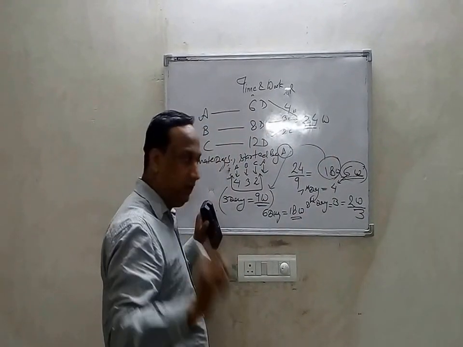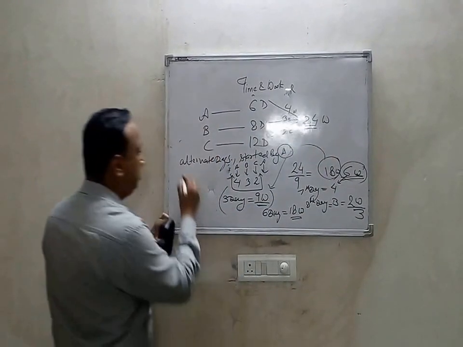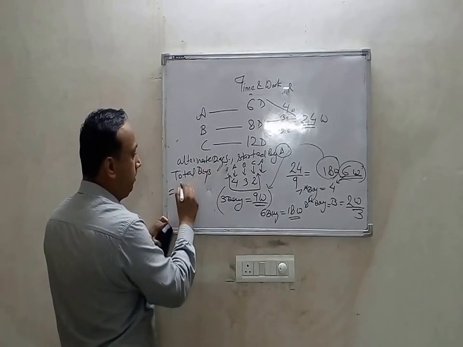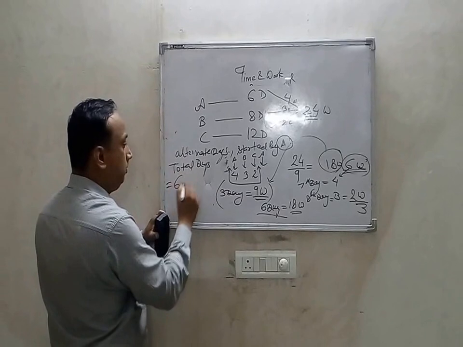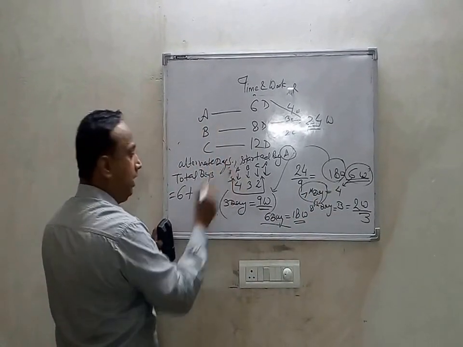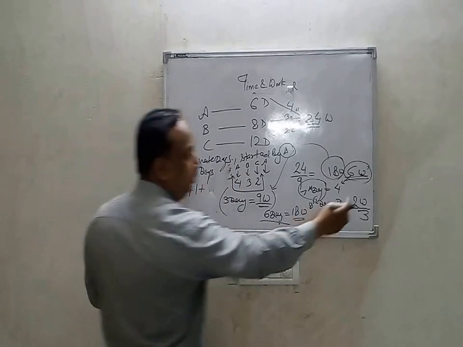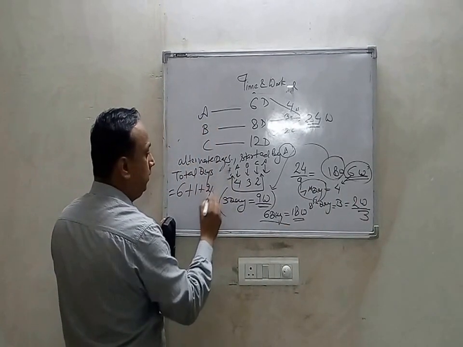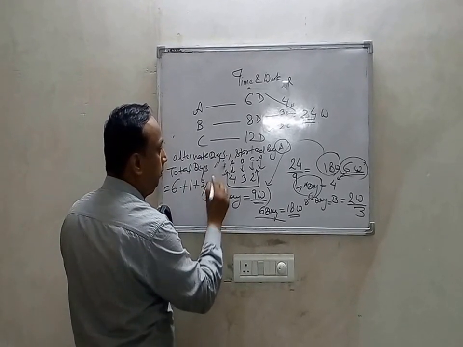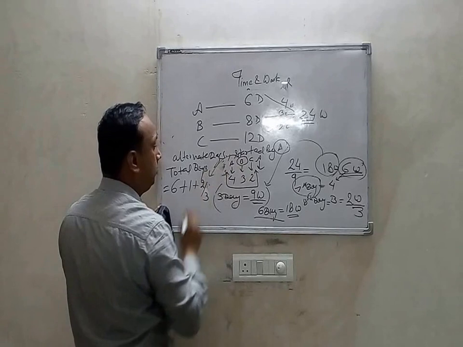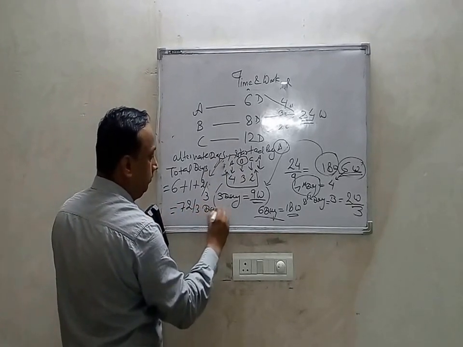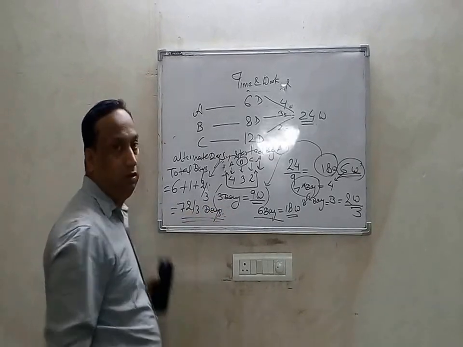So the total days will be these 6 days, plus 1 day performed by A, plus 2 by 3 days which has to be taken into account on behalf of B. So the total solution will be 7 and 2 by 3 days. This is your answer.